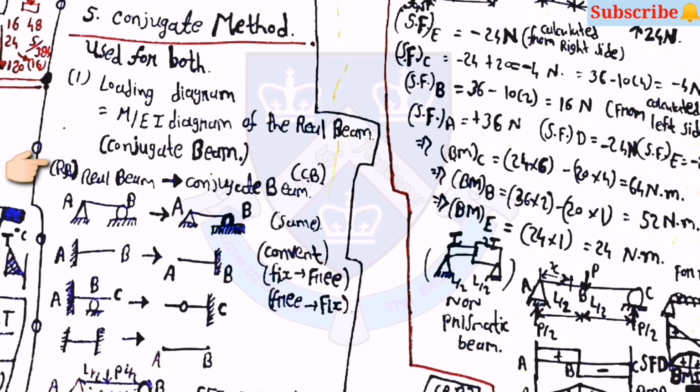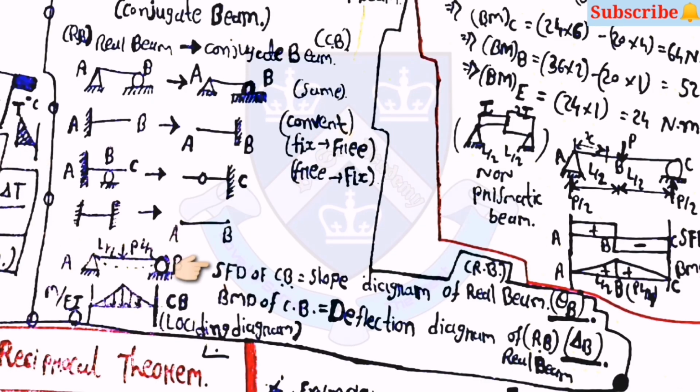You can take a screenshot. Then here the SFD of the conjugate beam will be the slope diagram of the real beam, and the BMD of the conjugate beam will be the deflection diagram of the real beam, which gives the value of delta B.